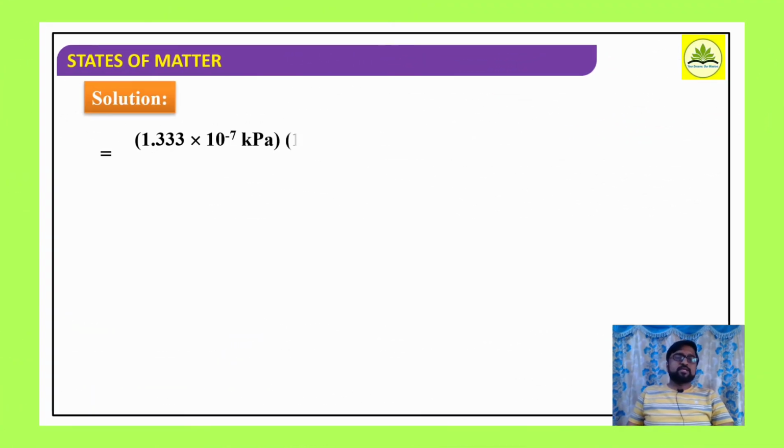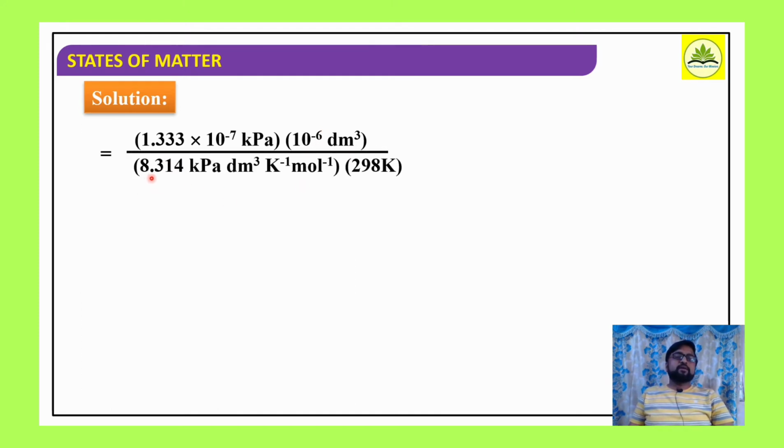So pressure, how much? 1.333 into 10 raised to minus 7 kilopascal, into V, 10 raised to minus 6 dm cube, divided by RT. R, its value will be 8.314 kilopascal decimeter cube per Kelvin per mole, and temperature 298 Kelvin.